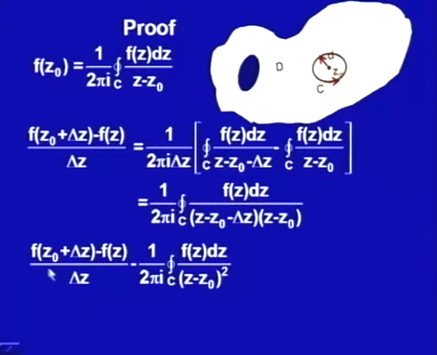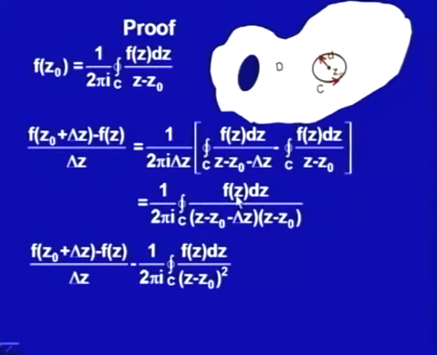We will write [f(z naught minus delta z) minus f(z naught)] upon delta z minus 1 upon 2 pi i integral f(z) dz upon (z minus z naught) square. So, this function we had already found out, this is equal to this integral minus, I am subtracting this integral, again on the same contour, 1 upon 2 pi i is common.